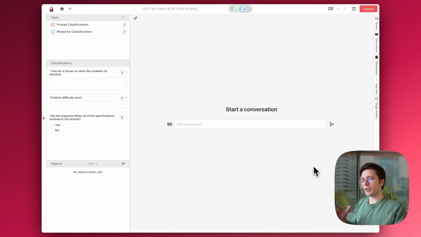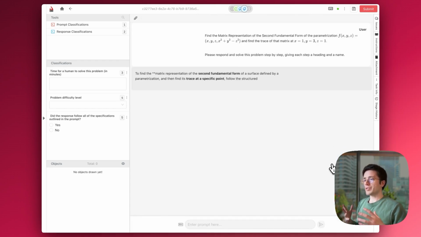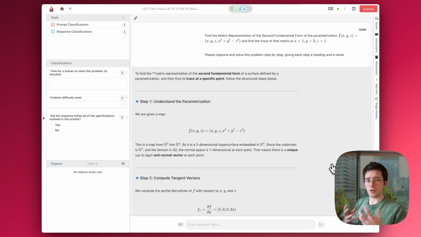So for example, here in this project, let's assume I am a math expert tasked with doing just that. So I would log into Ango and log into the Deep Reasoning Lab feature. And here, for example, I could ask the LLM a math problem, something like this, and press send. I'm now getting the answer back from the LLM streamed in live.